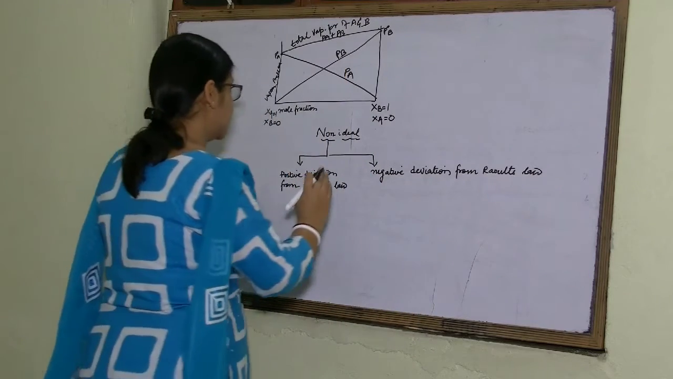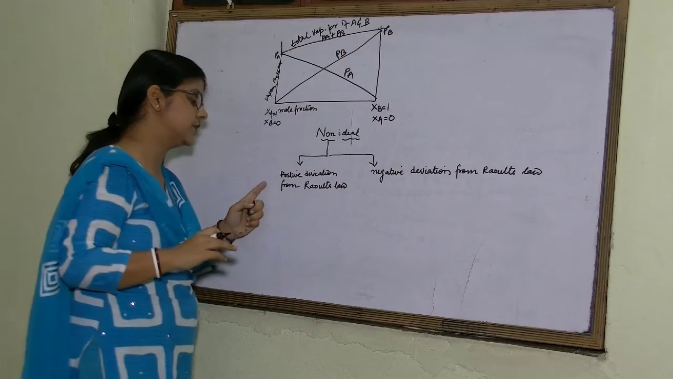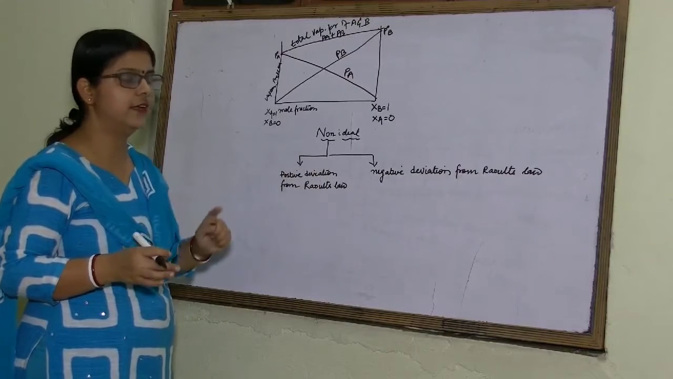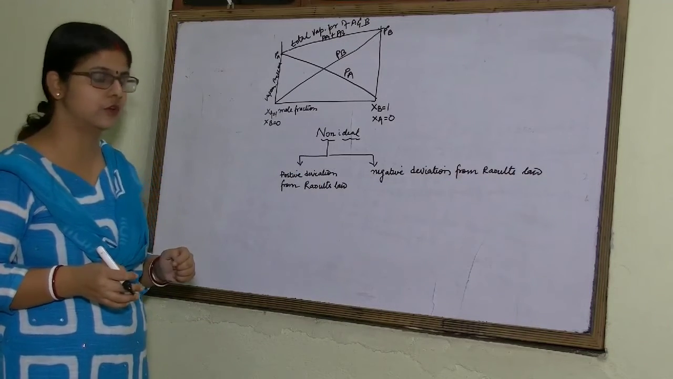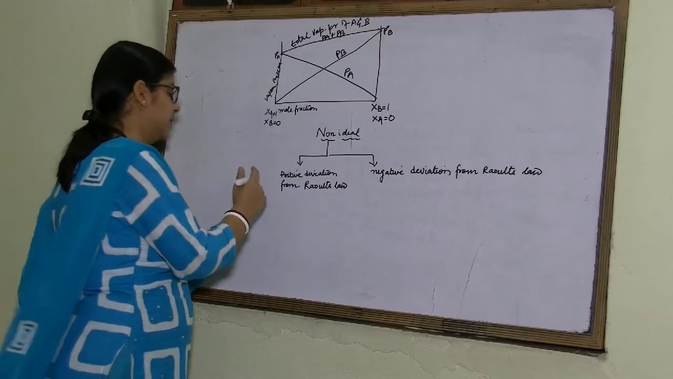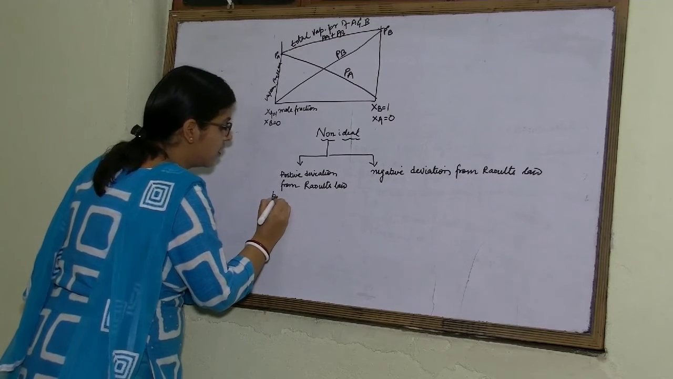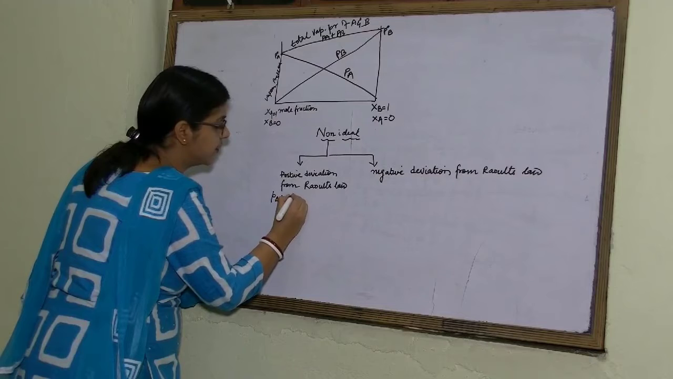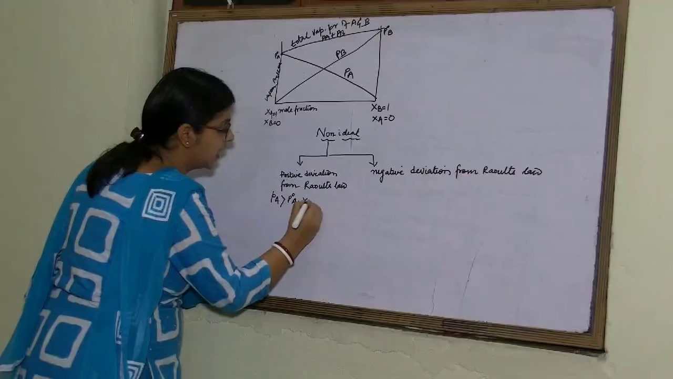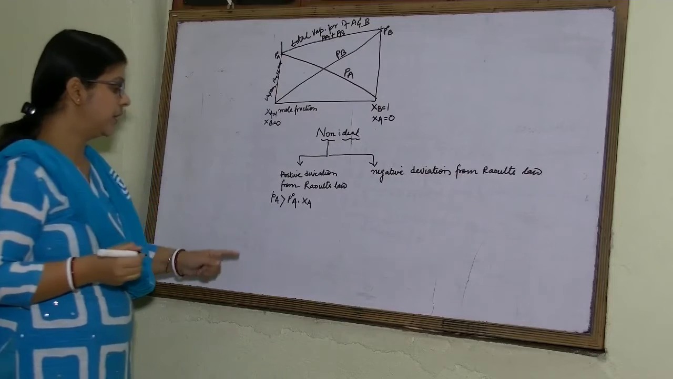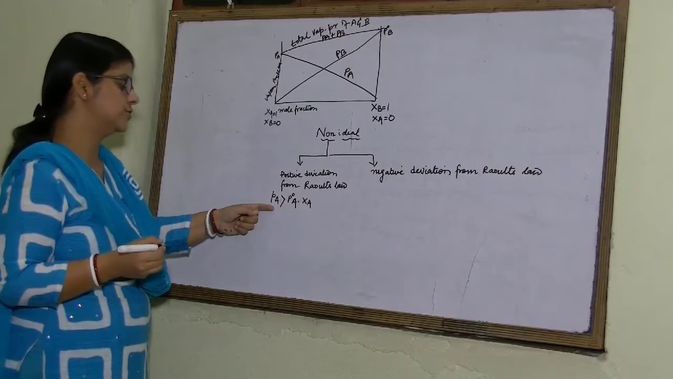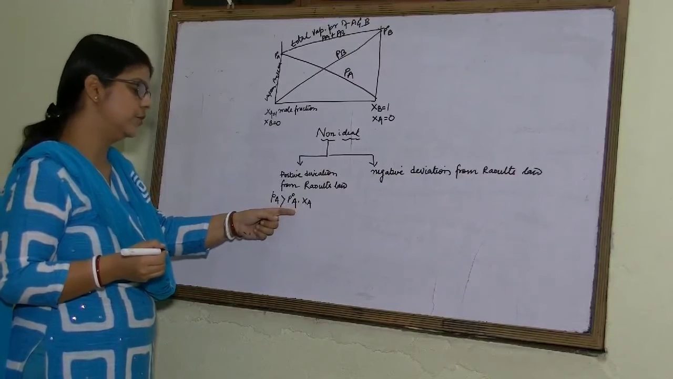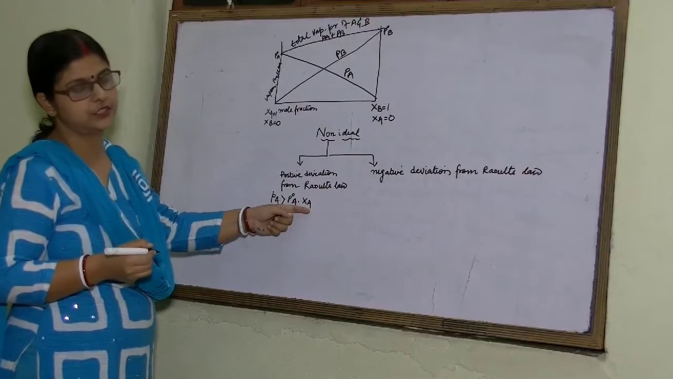So, there are two types of non-ideal solution. One is non-ideal solution showing positive deviation from Raoult's law. Another is non-ideal solution showing negative deviation from Raoult's law. Now, for positive deviation, the vapor pressure of any component in the solution will be more than the product of its vapor pressure in pure state and its mole fraction.